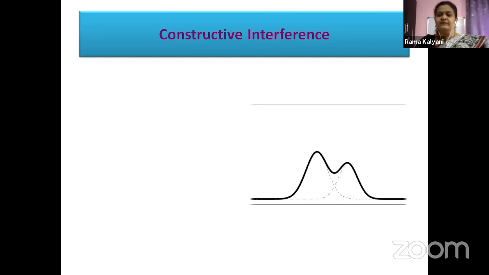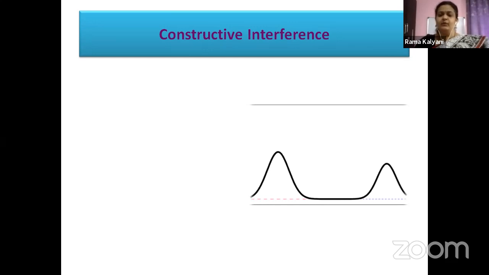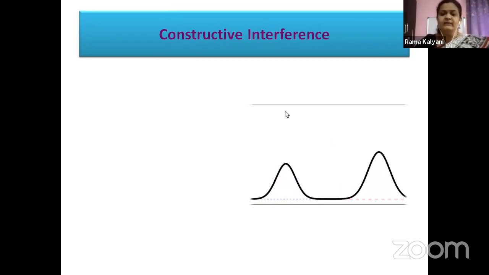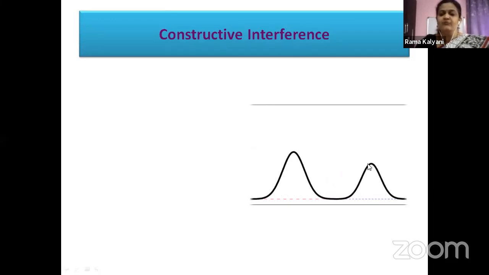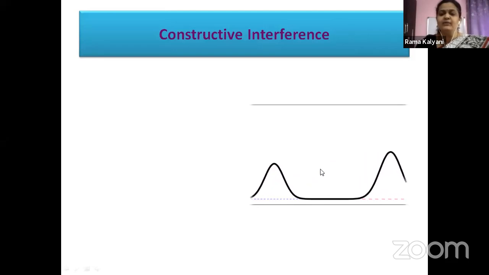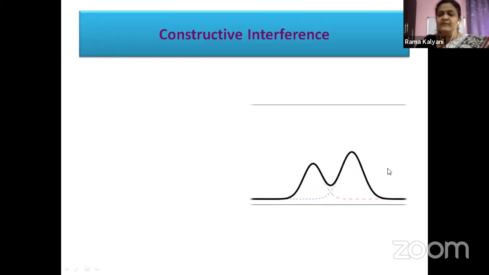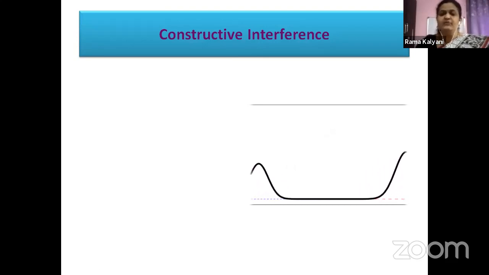What is happening to the resultant amplitude? Yes, the resultant amplitude is increasing. How is it increasing? It is becoming the sum of these two waves. Yes, the sum of the amplitudes of these two small waves. This is the resultant wave amplitude. It is becoming the sum of amplitudes or displacements of these two waves. Such type of interference is called constructive interference.